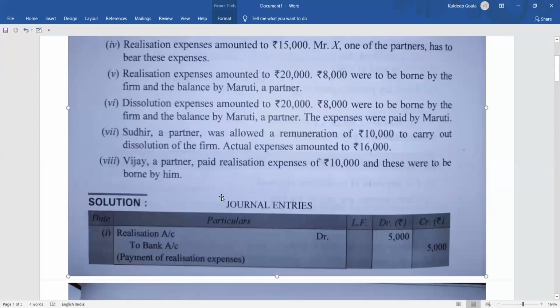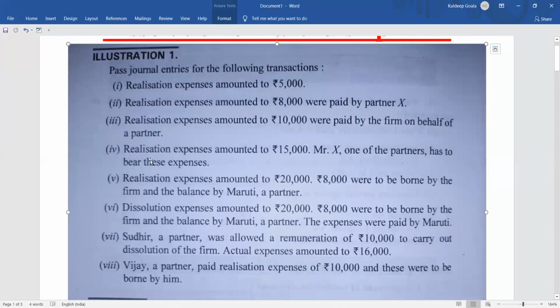Okay, then coming to the next one, realization expenses amounted to 15,000, and what has happened here? The total realization expenses was 15,000. What happened after that? Mr. X, one of the partners, has to bear these expenses. Mr. X was supposed to bear the expenses. Mr. X को bear करना चाहिए था ये realization expenses. क्या बोला है? ध्यान से समझो फिर से. Realization expenses was 15,000, right? And Mr. X, one of the partners, has to bear these expenses.